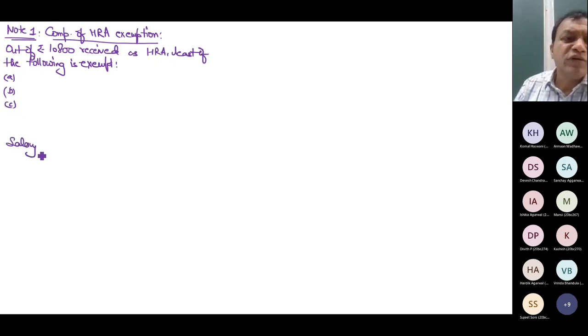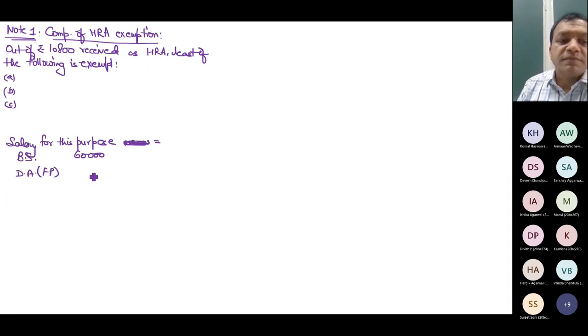Now, don't simply write salary. Write complete language. Salary for this purpose is equal to basic salary 60,000. There is no DA forming part. Then commission based on a fixed percentage of turnover achieved by the employee is nil.